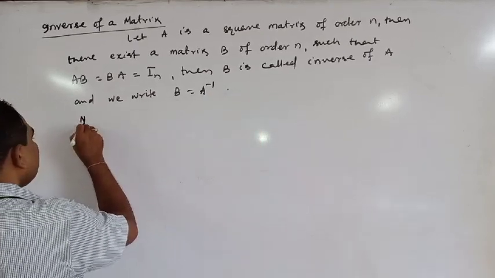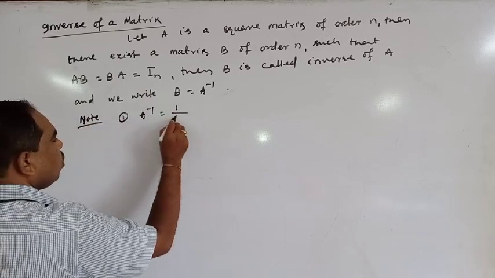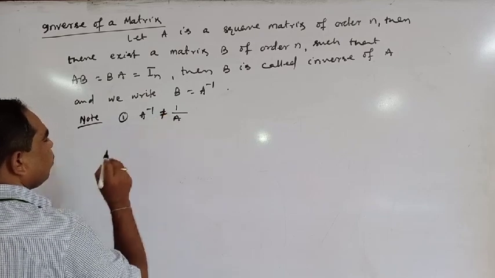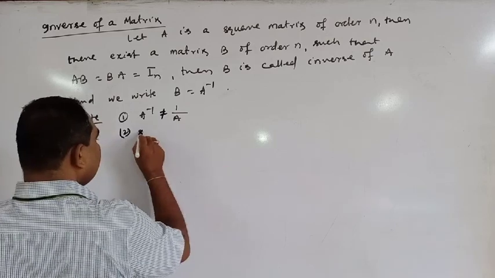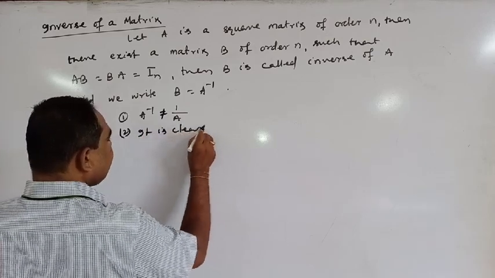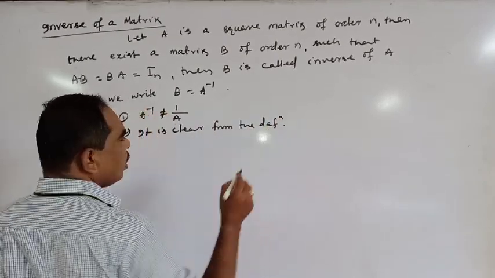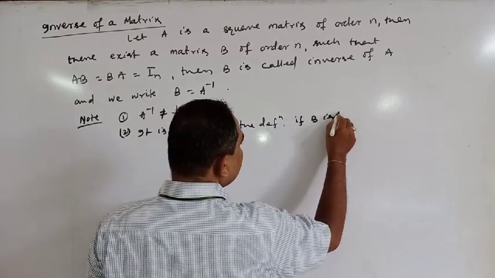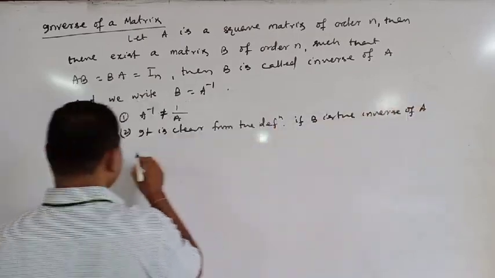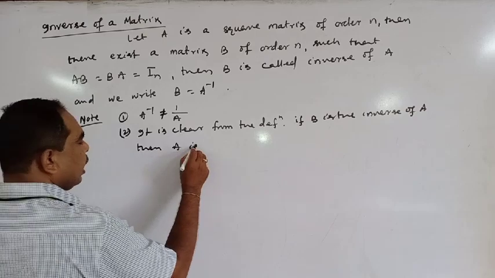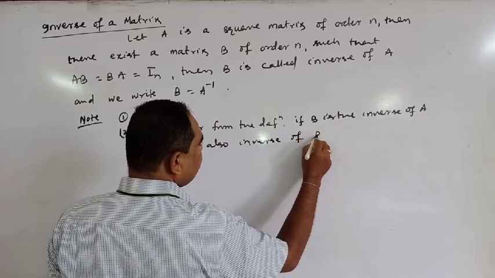Note: A inverse is not equal to 1 by A. It is clear from the definition that if B is the inverse of A, then A is also the inverse of B.